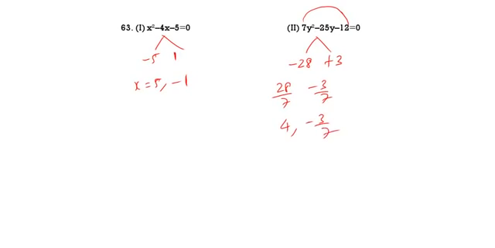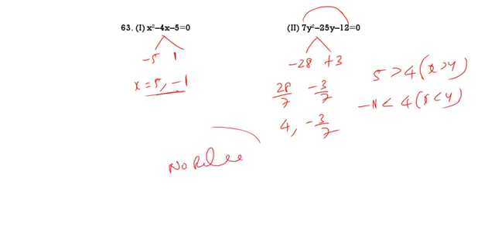This is 5 and minus 1. So 5 will be greater than 4, x greater than y. Minus 1 will be less than 4, x less than y. Therefore, there is no relation. There is no relation. See the next one.